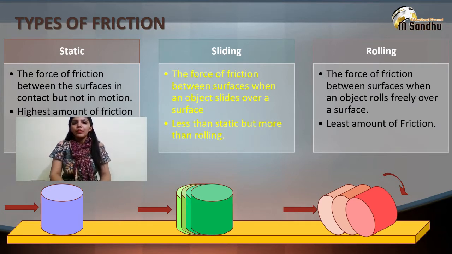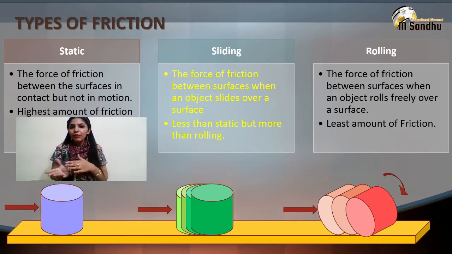Static friction: the force of friction between surfaces in contact but not in motion. There is more interlocking between the surfaces than in sliding and rolling friction, as the objects are at rest in this type of friction, and the highest amount of friction out of the three types is produced in static friction.